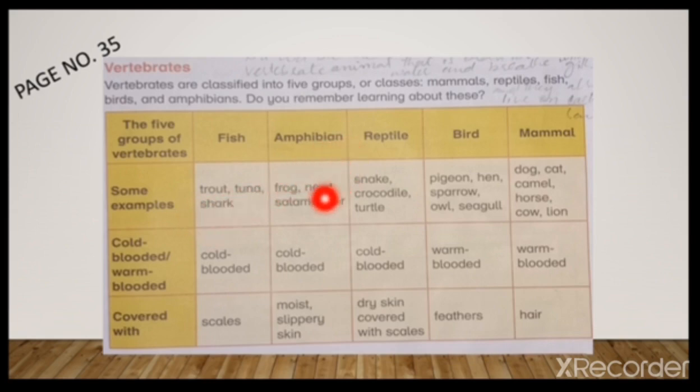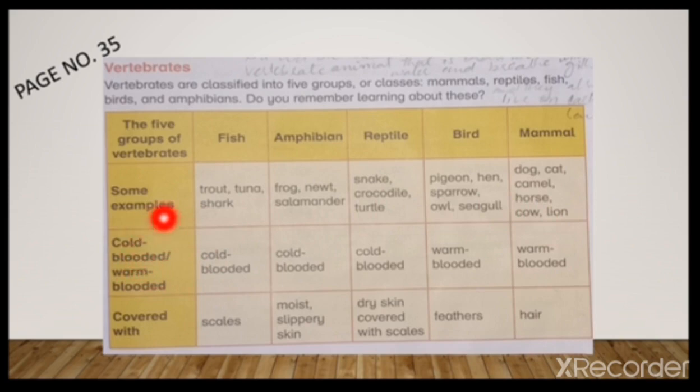The examples of amphibians are frog, newt, salamander. And the examples of reptiles are snake, crocodile, turtle. The examples of birds are pigeon, hen, sparrow, owl, seagull. And the examples of mammals are dog, cat, camel, horse, cow, and lion.